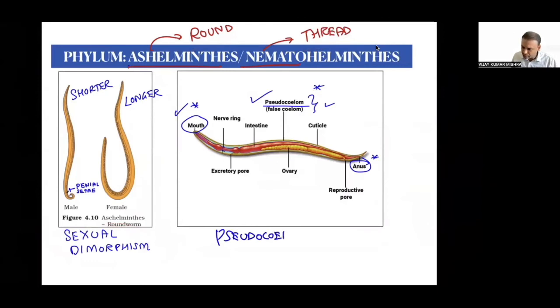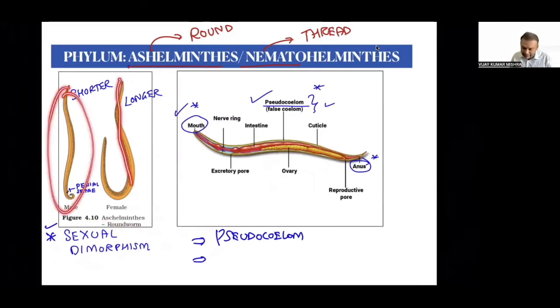Pseudocoelom is special here. They are triploblastic, but they have a pseudocoelom. Is that clear? It is a very, very special point. And sexual dimorphism is seen here, which is again a peculiar, unique property. Sexual dimorphism means male and female look different. Male is shorter, female is much longer.